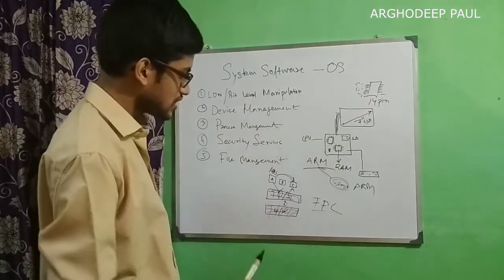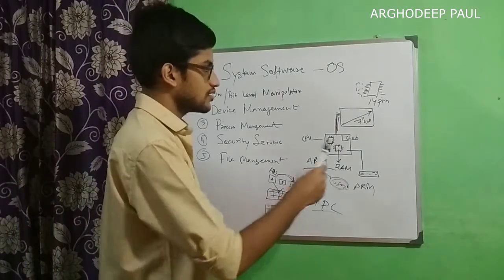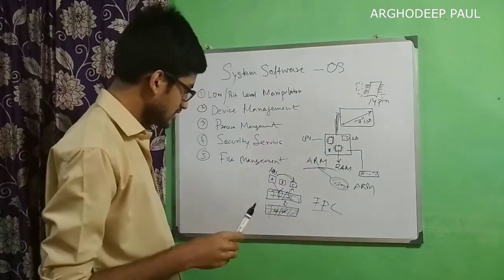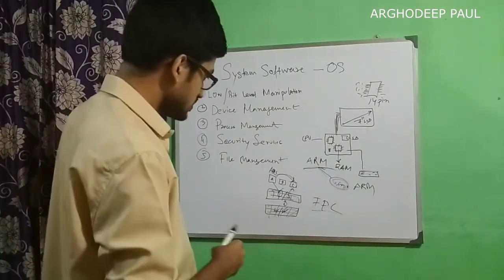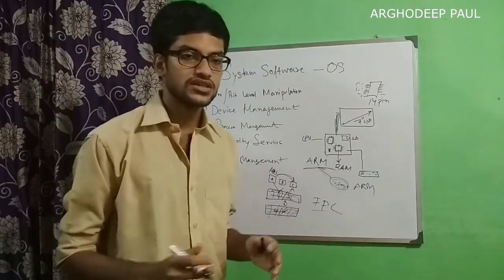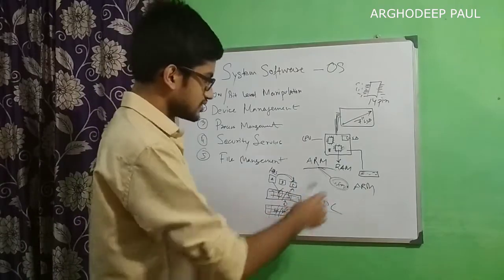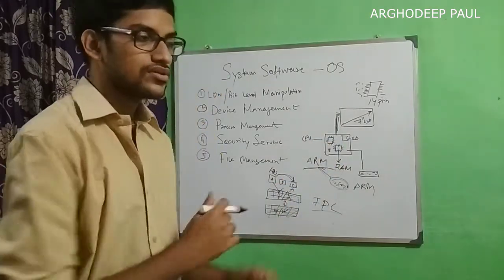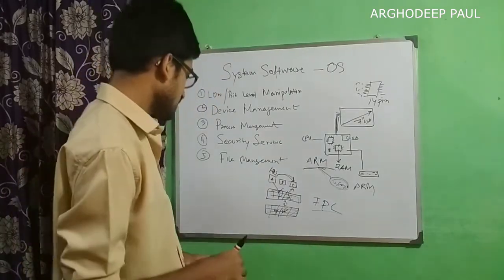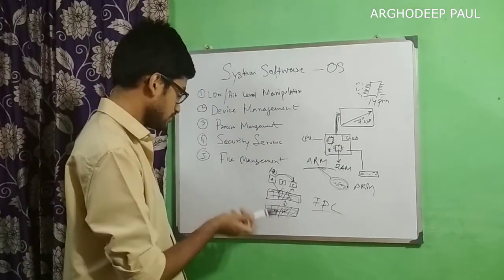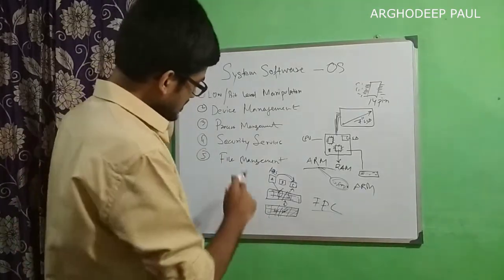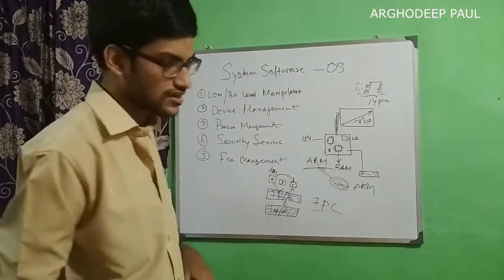And file management means you will have a lot of files saved in the SD card. Now it comes under your operating system's responsibility to provide you those functionalities, those solutions, by using which you can access your data, your files. So this comes under file management. And there will also be network services. There are a lot of services. If we are talking about services, security is one, then comes the internet service.